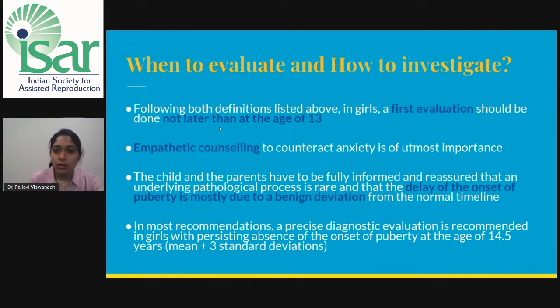So proper counseling is very much required. The child and the parents have to be fully informed and reassured that an underlying pathological process is rare, that the delay of onset is usually due to a benign cause, and that it will come back to the normal timeline. In most of the recommendations, a precise diagnostic evaluation is recommended in girls with persisting absence of the onset of puberty at 14 and a half years of age.